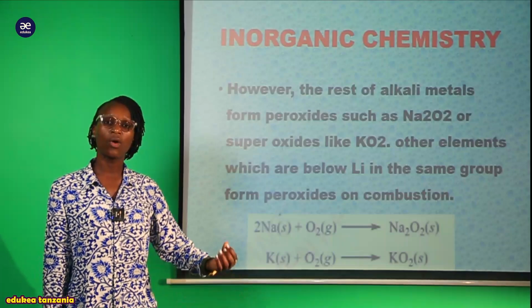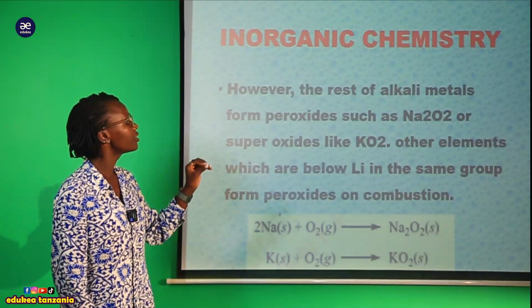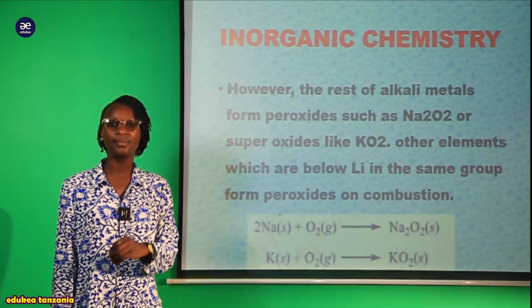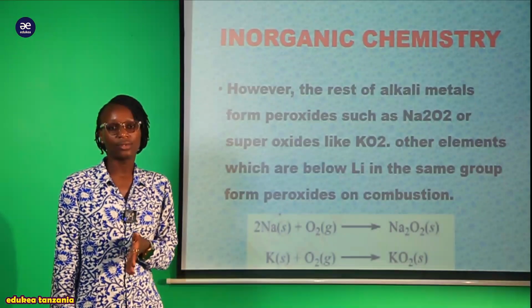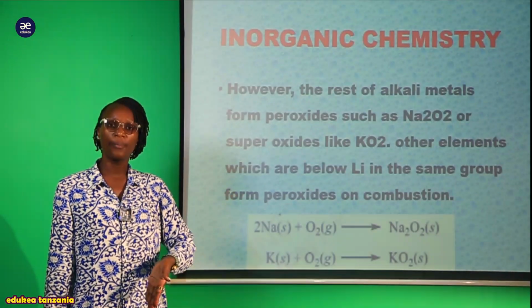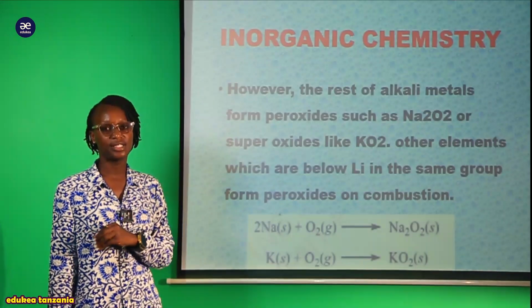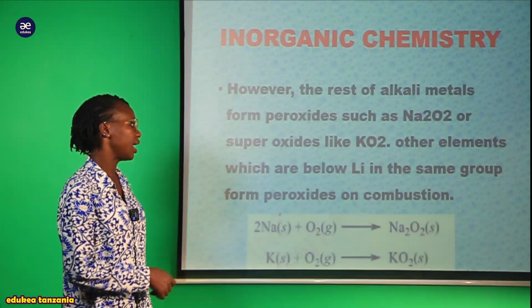Sodium akiundergo combustion, obviously we are going to get sodium peroxide. But also potassium, ambayo tunajua potassium is the most reactive element in group 1. Tunajua kwamba as we go down the group the reactivity increases. Kwa hiyo potassium is a very reactive element. Kwa hiyo inaenda kutengeneza superoxide.